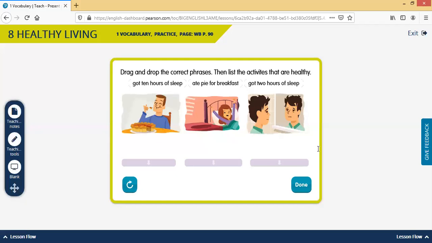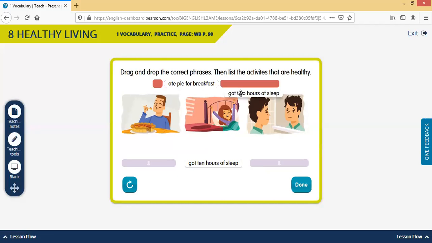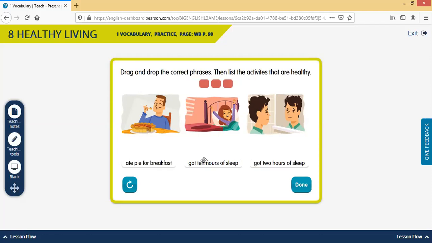And finally, to wrap all of this up, let's take one last look at the vocabulary. All of the vocabulary will be in simple past. All right, so the first vocabulary that we have is got 10 hours of sleep. Okay, so we're saying that somebody got enough sleep. We'll put it for this person right here who looks happy in the morning waking up. The other person who didn't get enough sleep, he only got 2 hours of sleep, is the person that has eye bags. Okay, so the last person ate pie for breakfast, and we're going to say that that is not healthy. Okay, that is unhealthy.